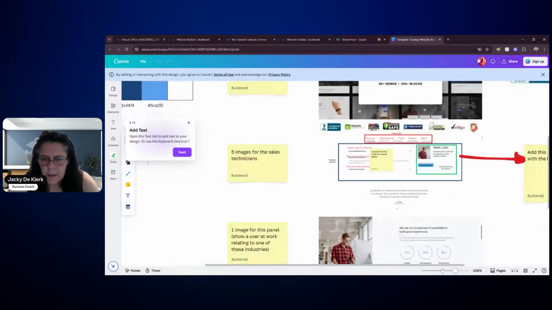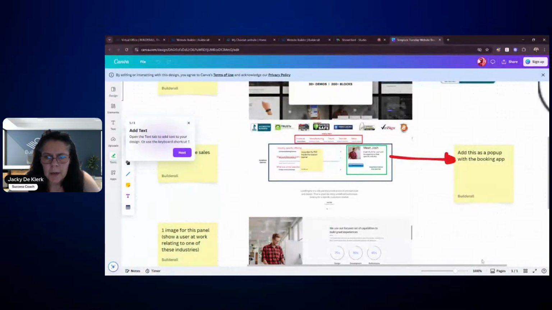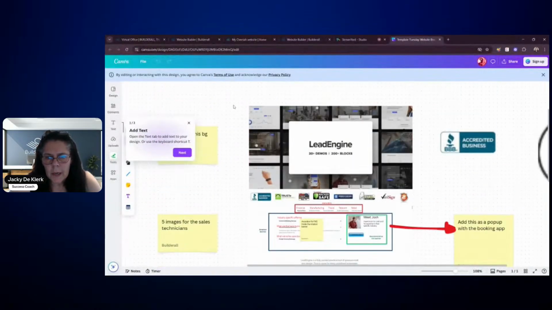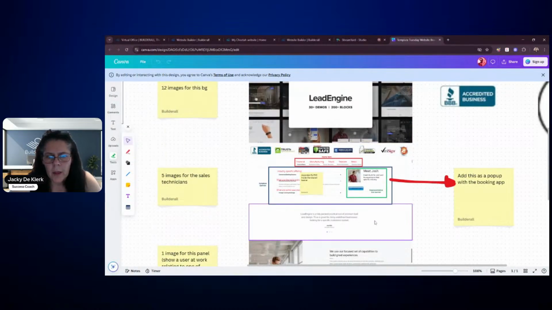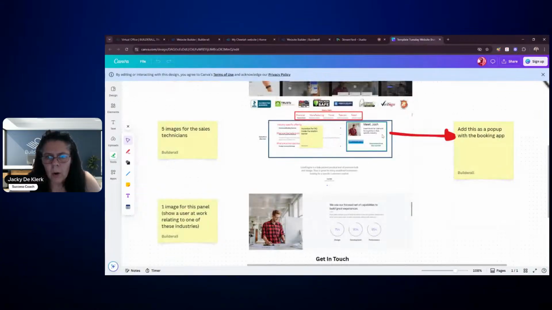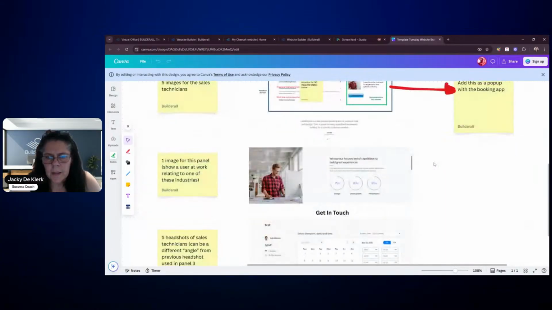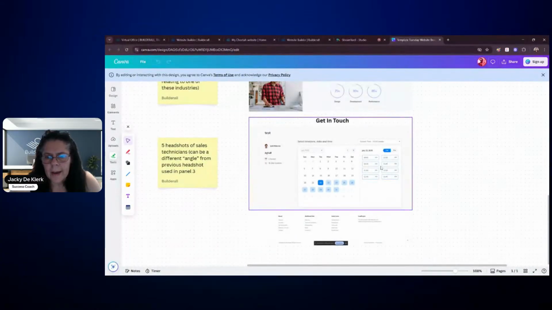You guys can see the right here. I'm just going to scroll it up a little bit. This is what we've set up. We've set up the lead engine right here at the top. We've set up our credentials there at the bottom. Then we've got our block right here that we've created. And then we've got our calendar at the bottom.